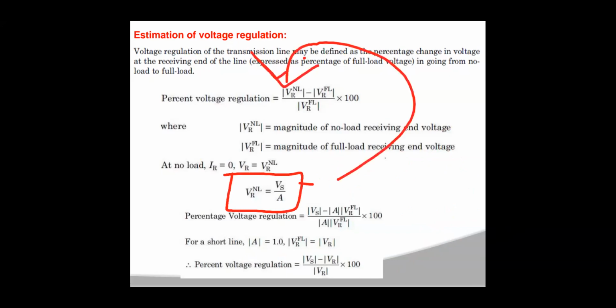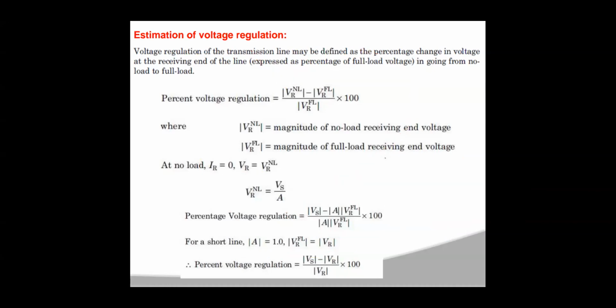When you substitute, you will get Vs minus A into Vr full load by A into Vr full load. Now for a short transmission line, this A value is 1 and Vr at full load is nothing but your Vr. So if you substitute those values, the final equation is percentage of voltage regulation is equal to Vs minus Vr by Vr into 100.